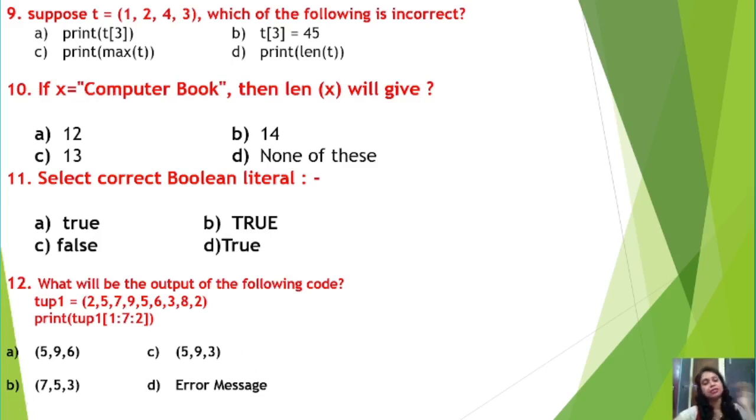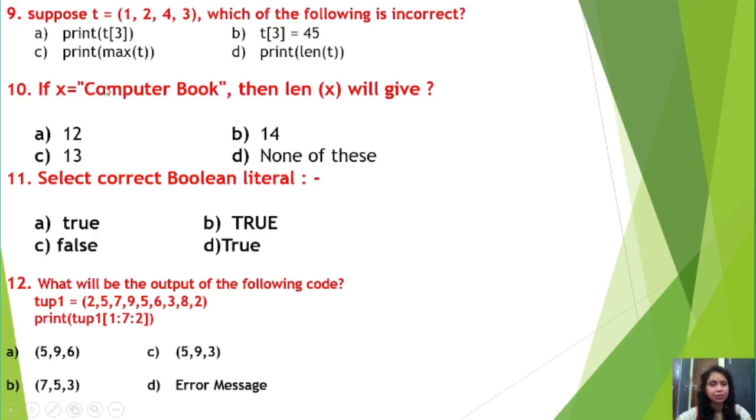So let us discuss question number 10, that is, if x equal to within quotes computer book, space is also there, then what is the len of x? Len means length. The len function provides the total number of characters in a string. Here how could you know that this is a string?